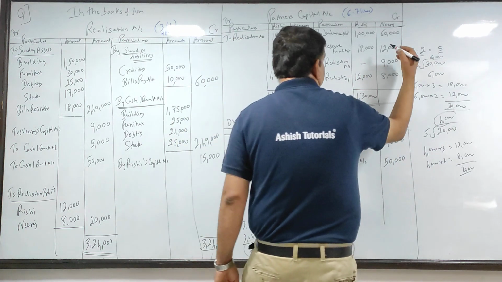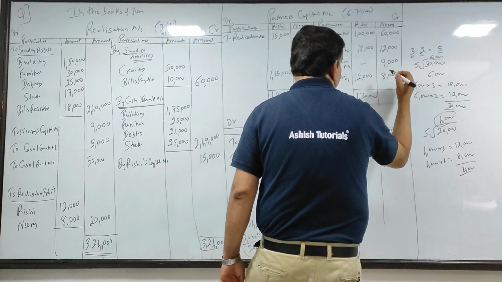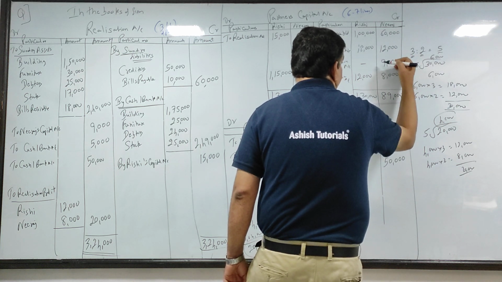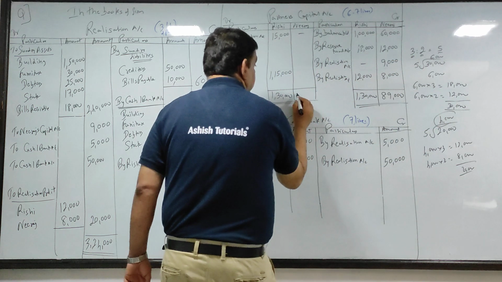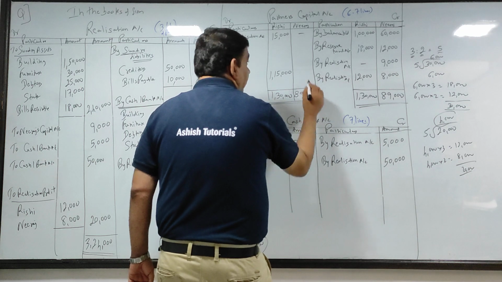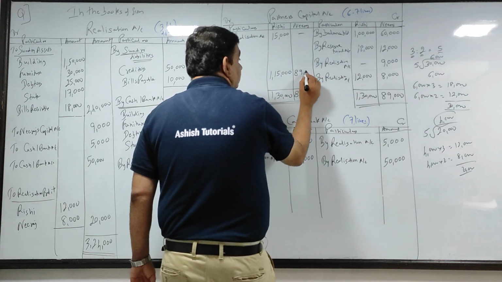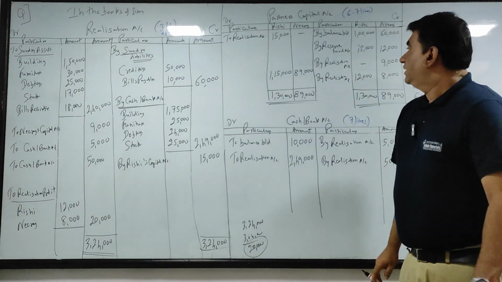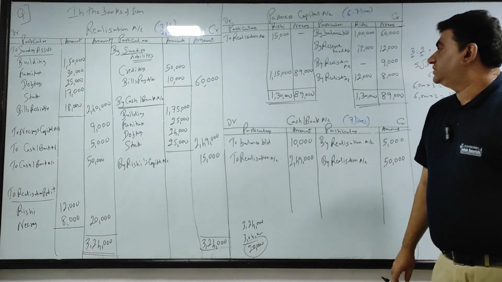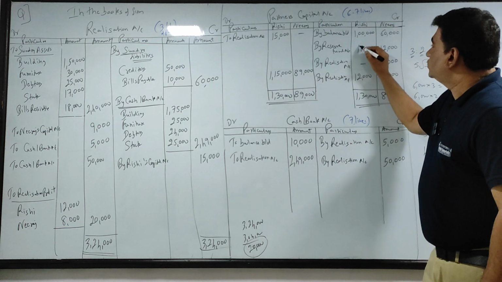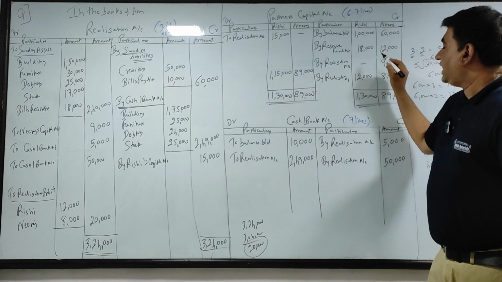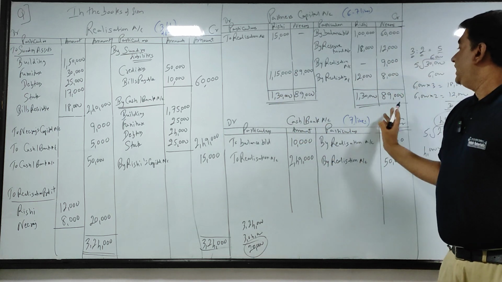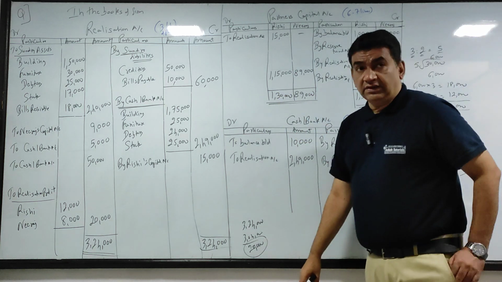Credit side let's see, 60 and 12, 72, 81 and 8, 89,000. Debit side पे कुछ भी नहीं है, 0. So 89 minus 0, 89,000. Okay, I'll repeat, 89 minus 0, 89,000. So 1,18 and 12, 130, 130 minus 15, 115, and 89 minus 0, 89,000.